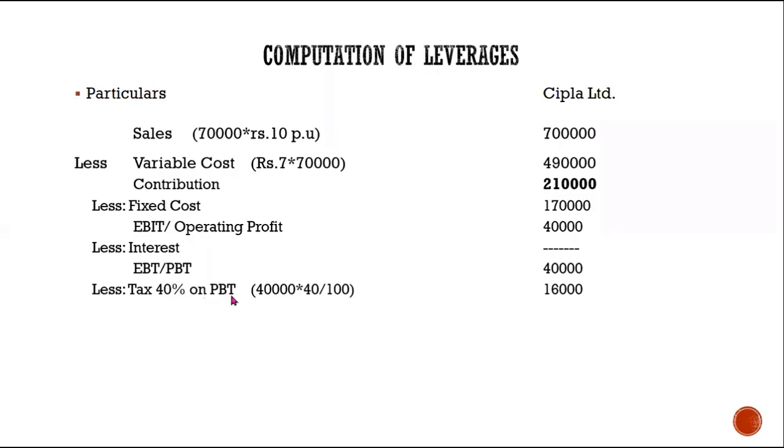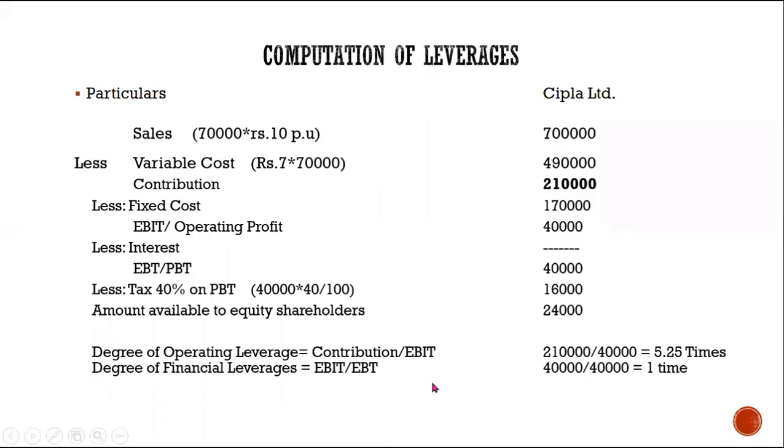So EBT less tax. What do you get? Earning before tax less tax. What do you get? Earning available to equity shareholders. Right? Amount which is available to equity shareholders to pay as a dividend. So how much is the amount available to equity shareholders here? 24,000.